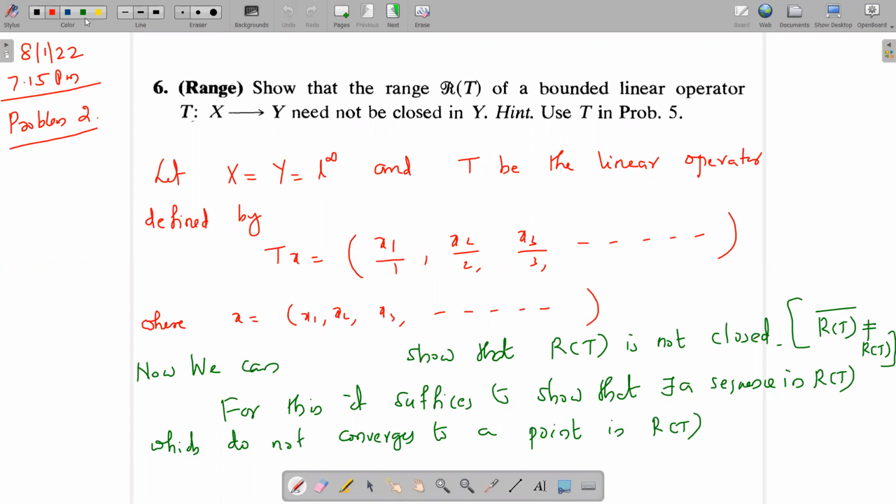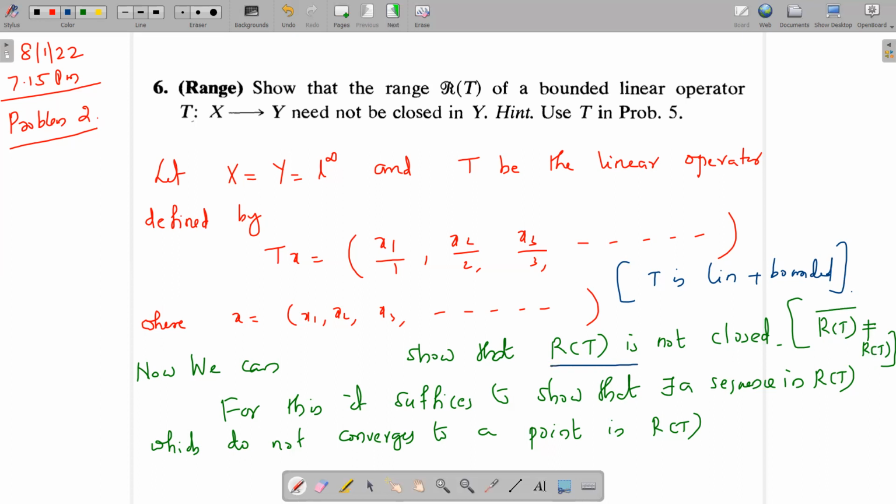And in the previous video, we proved that this T is linear and bounded. So this T is a bounded linear operator. Now we are going to show that the range of T is not closed. In order to show that the range of T is closed, it suffices to show that the closure of the range of T is equal to the range of T.